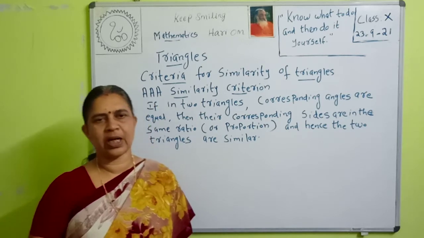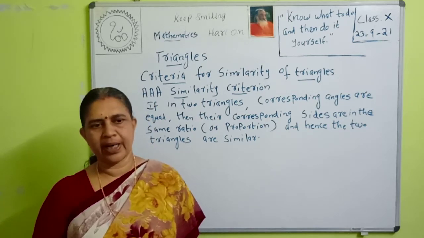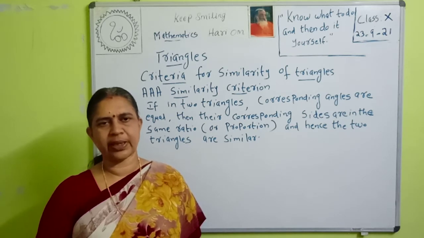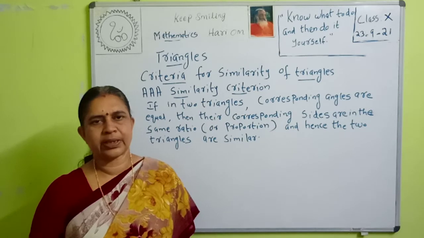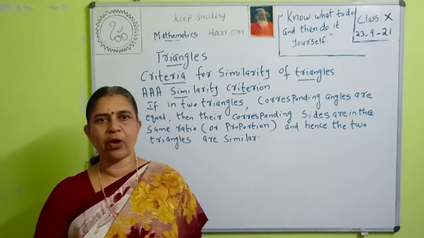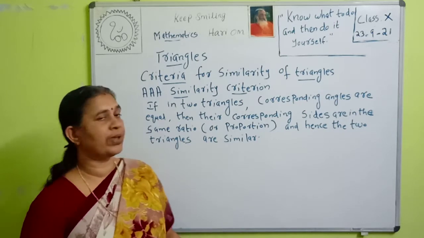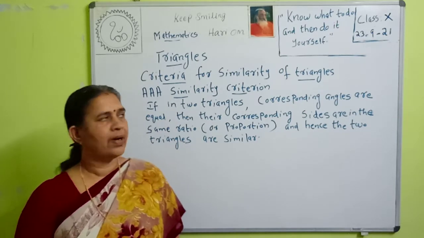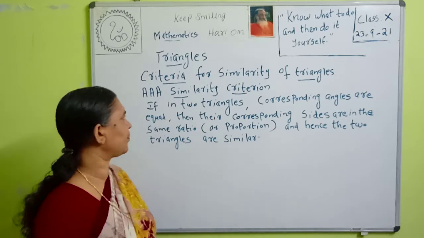If in two triangles, the two sides and the included angle of one triangle are equal to the two sides and the included angle of the other triangle, then the triangles are congruent. That is the congruence rule. Now in this lesson we are going to study about the similarity criterion. First one is AAA similarity criterion.